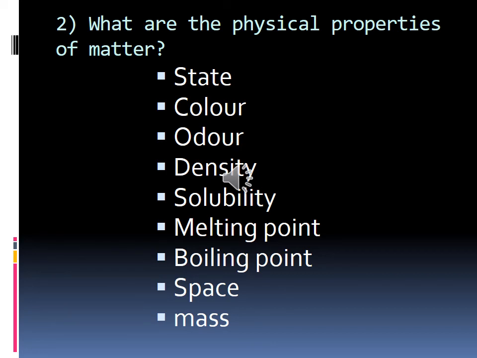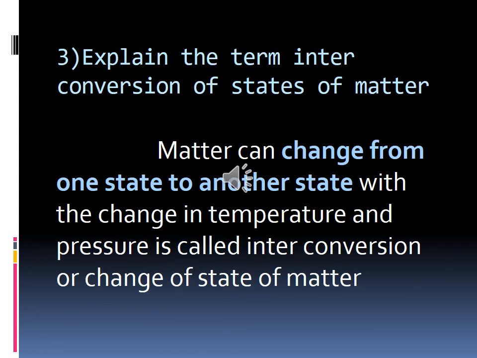Have you all completed children? Read this. What are the physical properties of matter? State, color, odor, density, solubility, melting point, boiling point, and then space and mass. These are all the physical properties of matter. Then the third question, explain the term interconversion of states of matter.